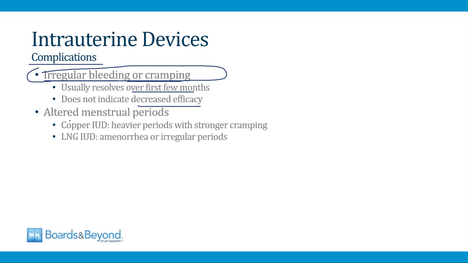And then we've already talked about how intrauterine devices can alter menstrual periods. The copper IUD causes heavier periods with stronger cramping, and this sometimes leads to discontinuation of the device. In contrast, the LNG IUD can cause amenorrhea or sometimes irregular periods or spotting, but in general, the LNG IUD improves menstrual bleeding, whereas the copper IUD tends to make menstrual bleeding heavier and more intense.